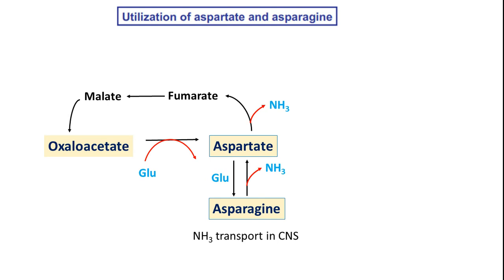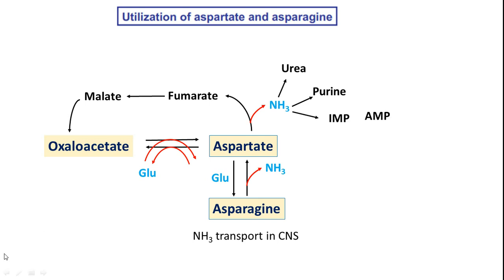Oxaloacetate can be converted back to aspartic acid by getting one amino group from glutamic acid. This is again a transamination type of reaction. The ammonia obtained from aspartic acid enters the urea cycle, and one of the nitrogens in purine biosynthesis is also obtained from aspartic acid.